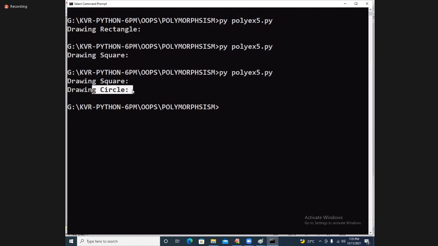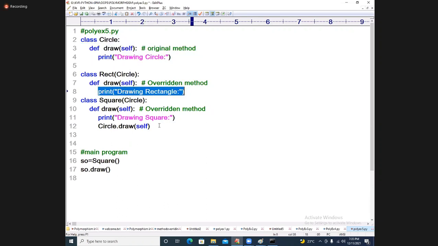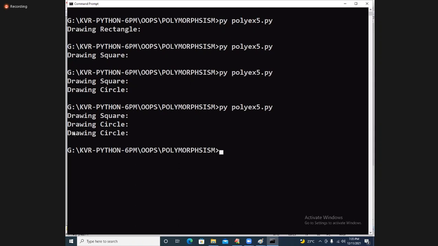Now, from this square only, I want to call this one from this place only. How do you call it? Two ways are there to call it. One is by using super dot draw. You can call like this. This is one way.